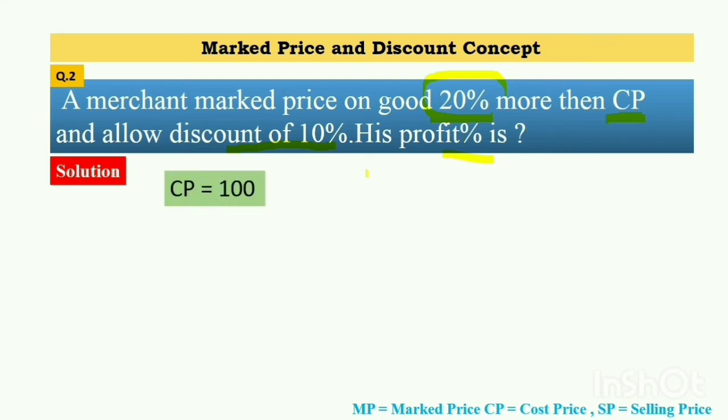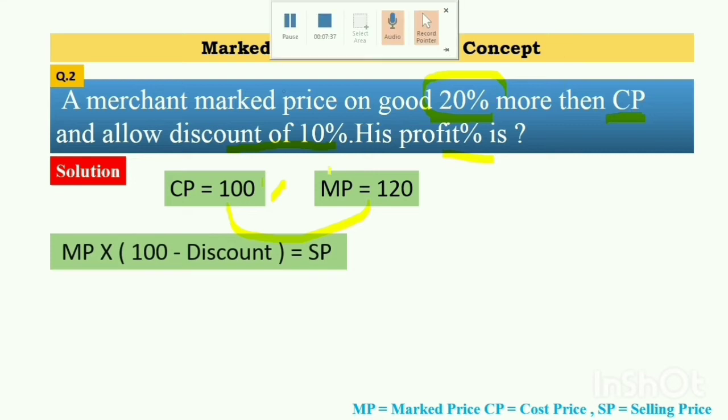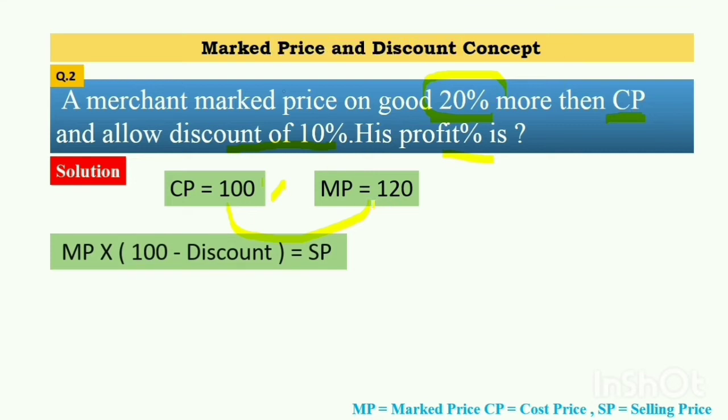After considering CP as 100, it is given that MP is 20% more, so we simply add it to 100. After that, we get the value of MP. Here we have considered CP as 100, and we added 20 to it as given in the problem. After that, we have to apply the formula of MP to calculate the value of SP.